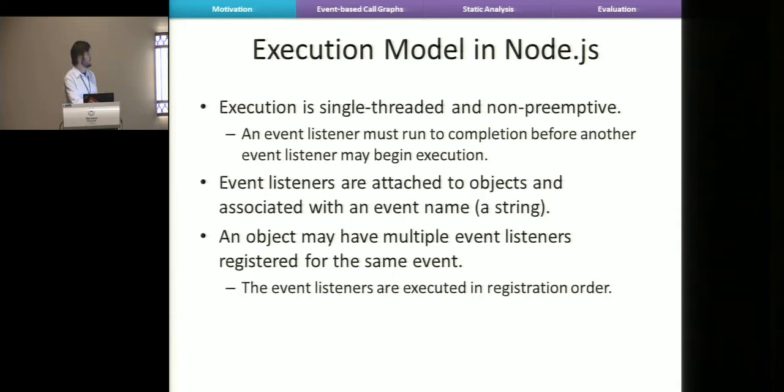Event listeners are functions that you attach to an object, and you assign some event that it's waiting for, and that event is typically just a string. And you can have multiple listeners for the same event if you want.